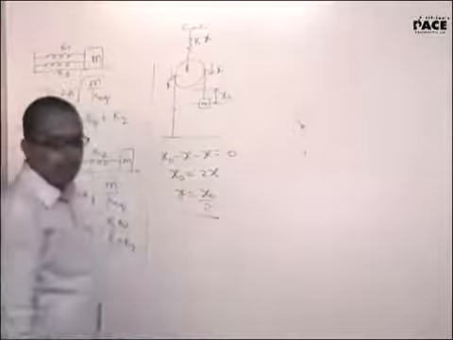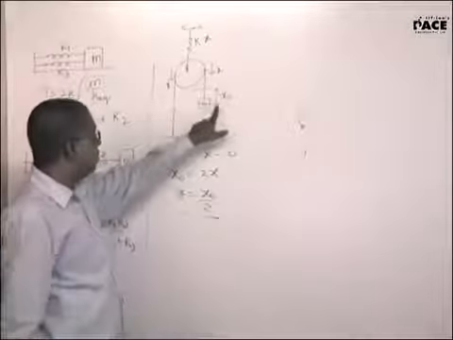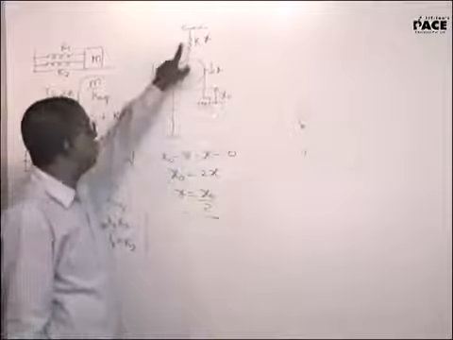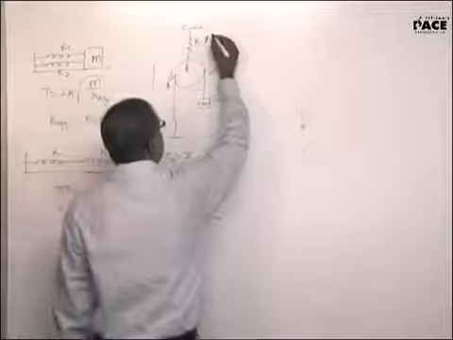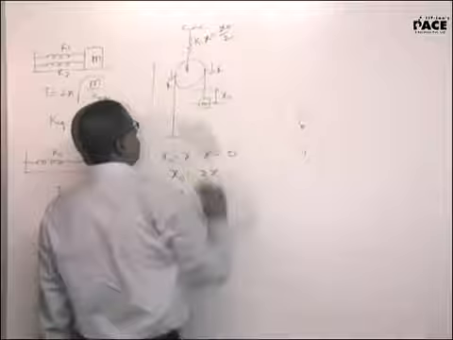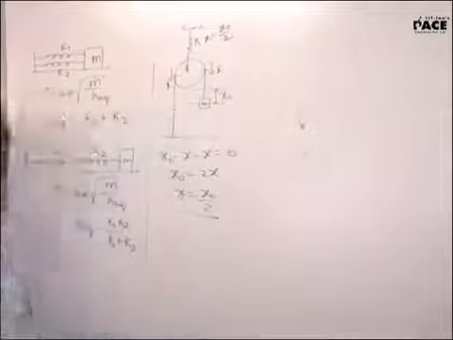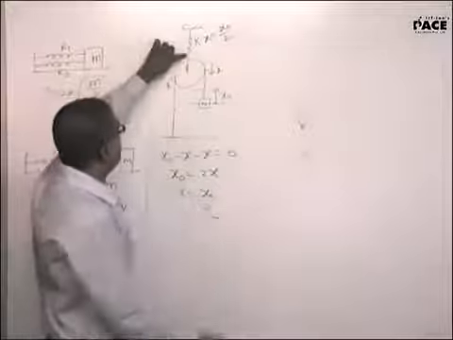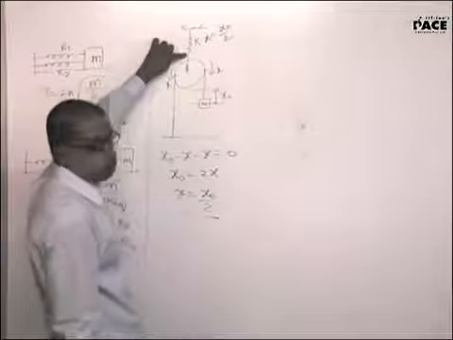Yes, sir. You are trying to tell me that if this block comes down by a distance of x naught to come to the equilibrium position, here this will be x is equal to x naught by 2. This is what you are telling me? Yes or no? Yes, sir. Under those circumstances, the tension here will be kx naught by 2.